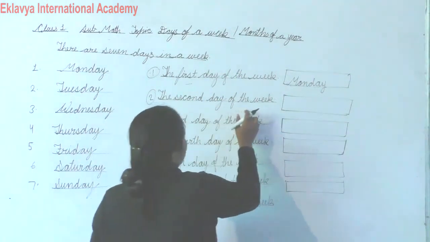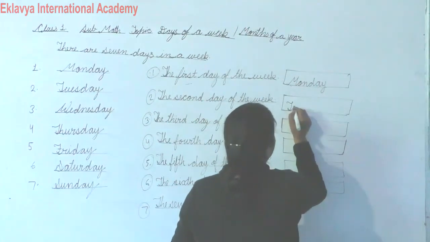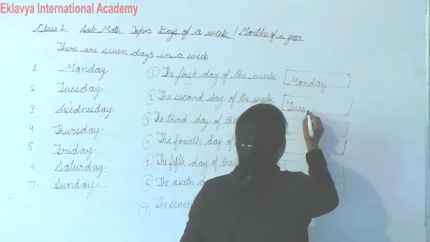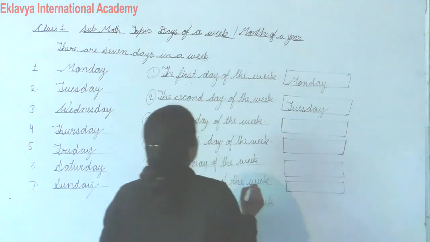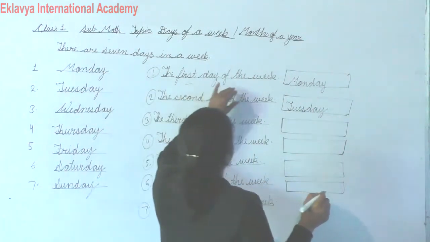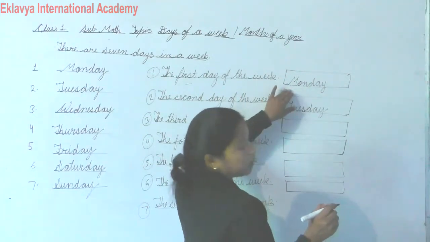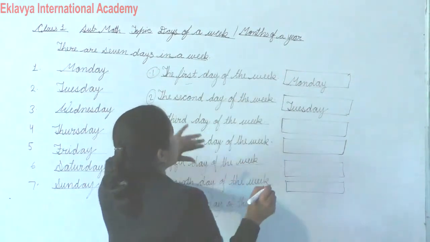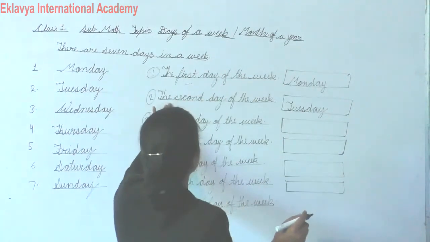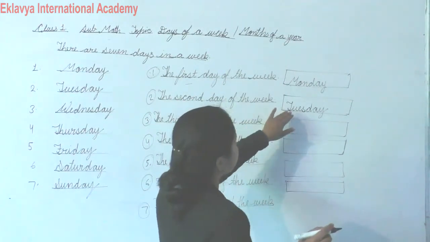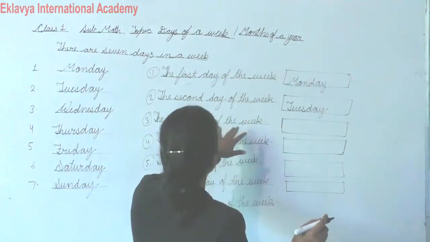And the second day of the week, Tuesday. Okay. Monday is the start of the working week, so the start is Monday, first day, and the second day of the week, Tuesday, and the third day of the week,